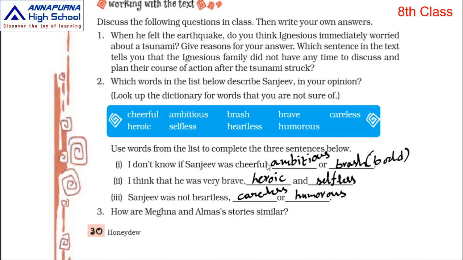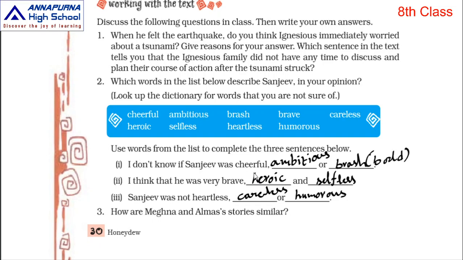Now see here children, after listening to the story of Sanjeev, he asks some of his characters, what type of man was Sanjeev? So here we should know these words. I don't know if Sanjeev was cheerful, ambitious or brash, means we are not confirmed whether he was very ambitious or not, but yes, he was very ambitious. Next, brash means bold.